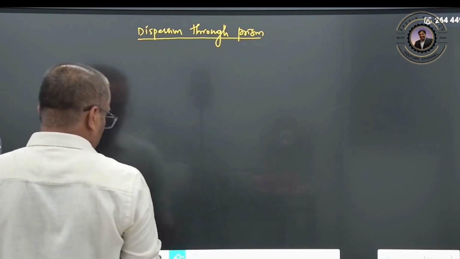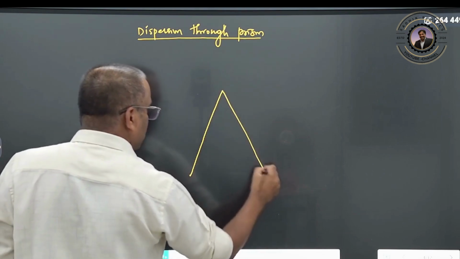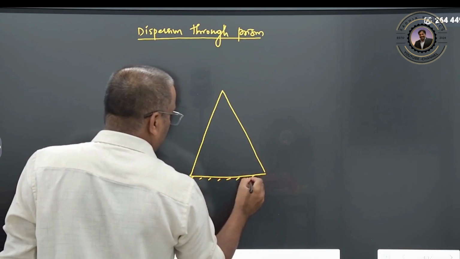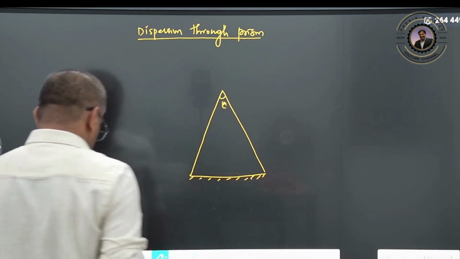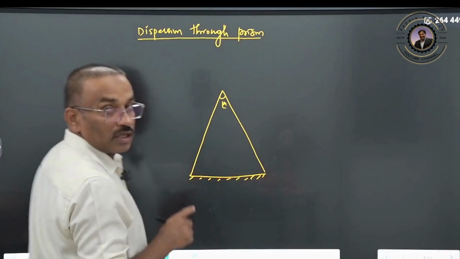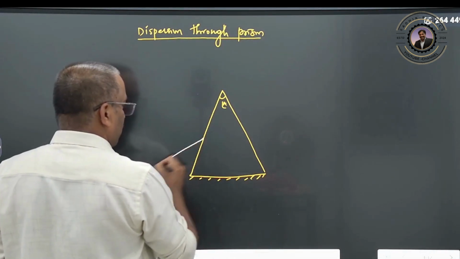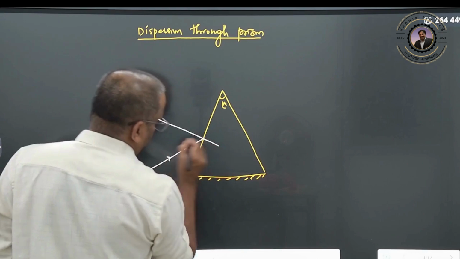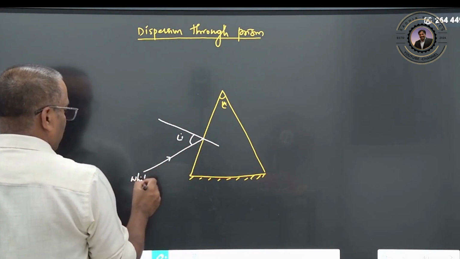Dispersion through the prism. Here there is one prism. This is the base of the prism, and this will be your angle of prism. In the previous discussion about the prism videos, we used monochromatic light, but here we will use polychromatic light. That means white light is going to be incident here. This is your angle of incidence, and this is the white light.